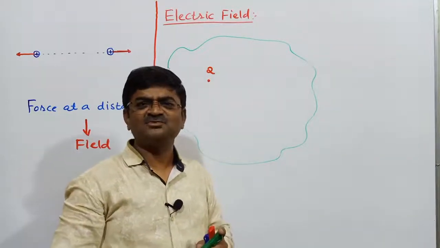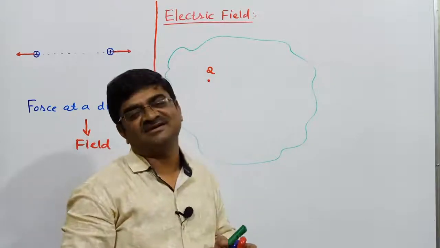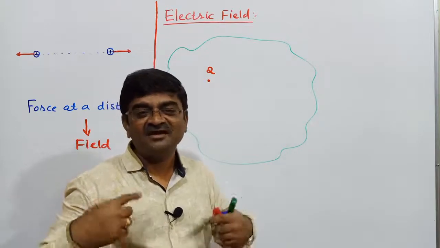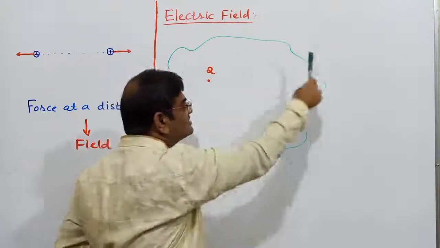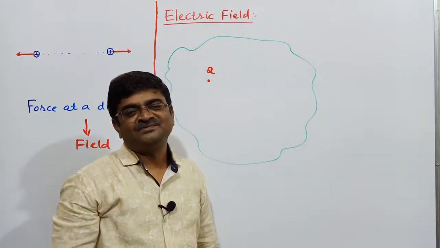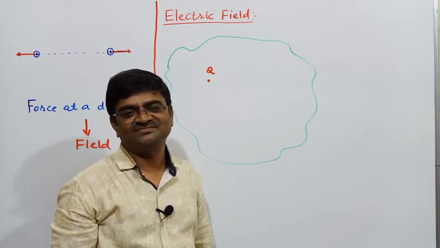Modified in the sense, what do I mean? It has got modified in such a way that if I bring another charge in this region, that other charge experiences force.